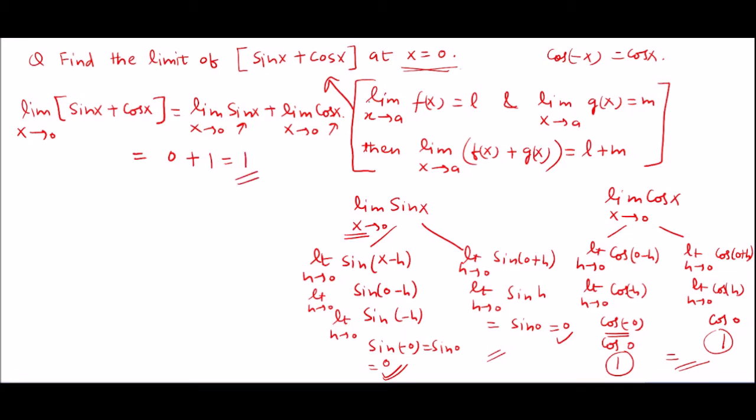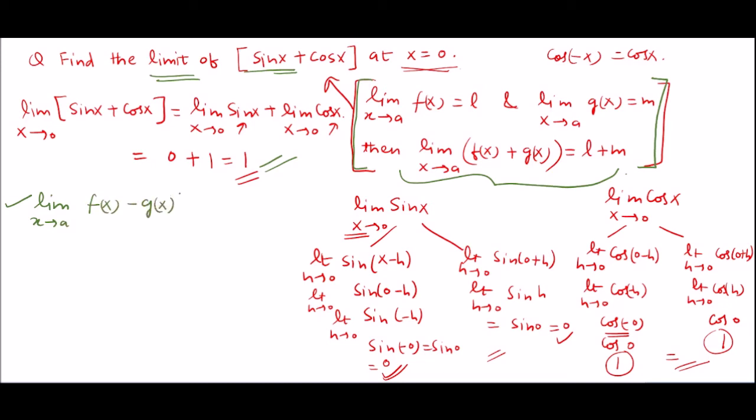As we have used this theorem here, there are many theorems which can be used similar to this in order to find the accurate value of the limit of a function. For example, we have the limit as x tends to a of f of x minus g of x.